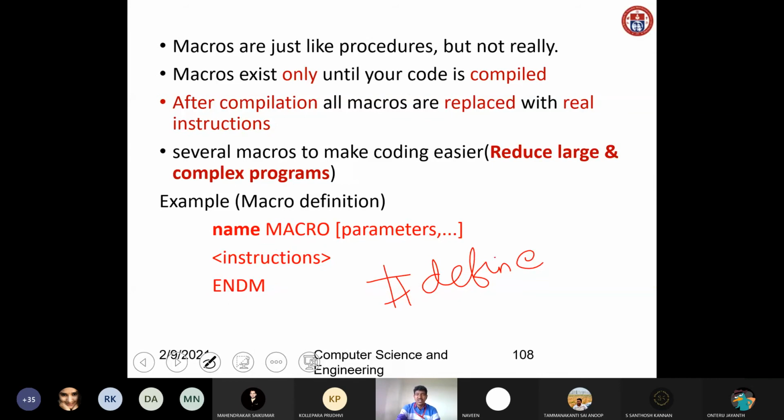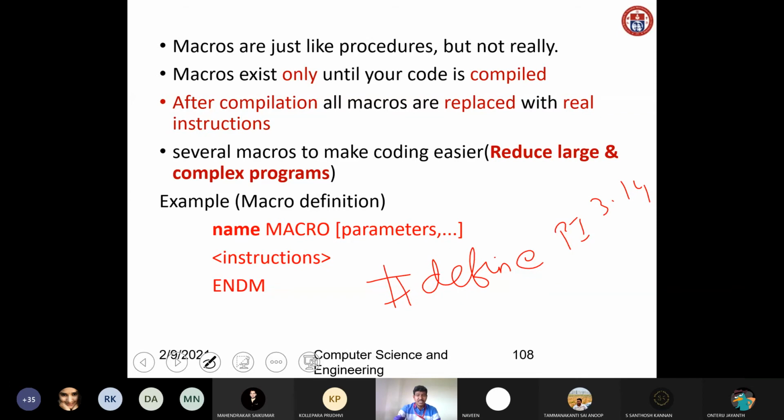Similarly, we have #define for defining macros. We can write #define PI 3.14. The meaning of this instruction is that we are defining the pi value as 3.14. After compilation, all the macros are replaced with real instructions.